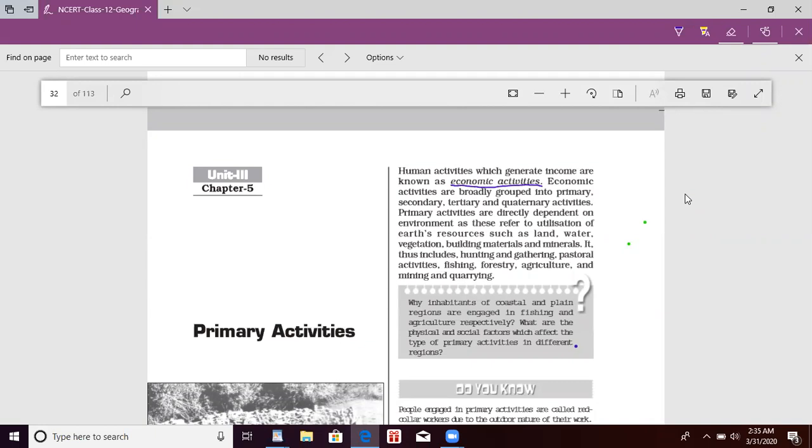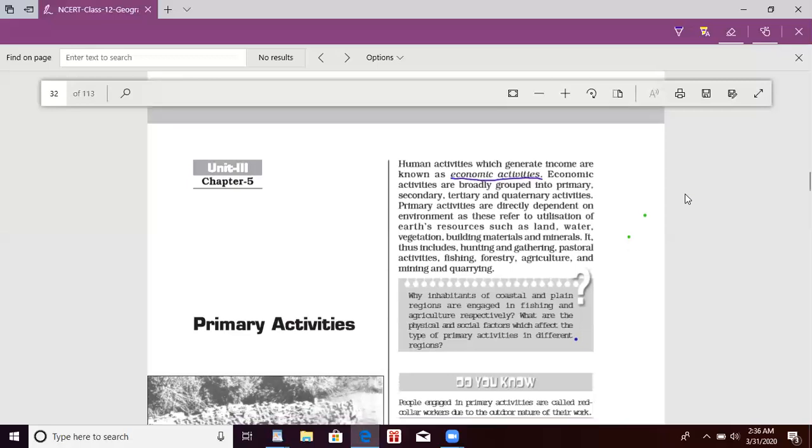Tertiary activities are those which provide us services in the form of doctors, lawyers, teachers, and so on. Quaternary activities are those which do research for the development of the country. Now, we will focus on the primary activity. So let us start with hunting and gathering.